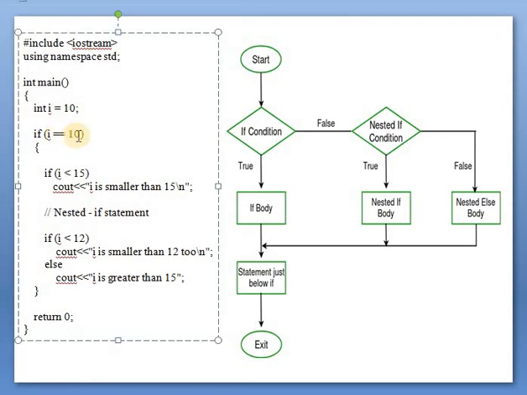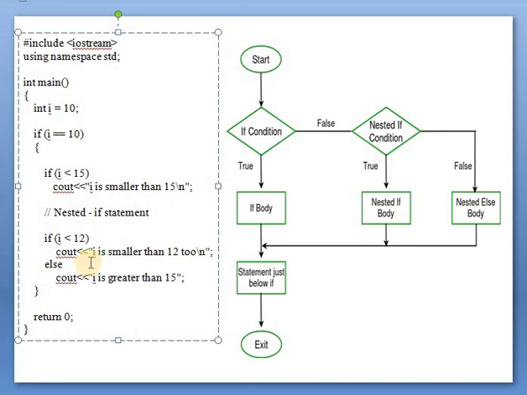See here, integer I equal to 10. If I equal to 10, means this condition is now true, it will come inside. Again it checks if I is less than 15, so it is correct, it will execute.